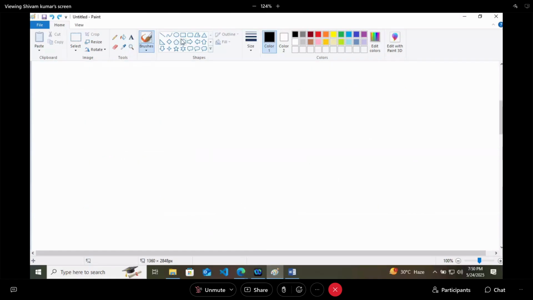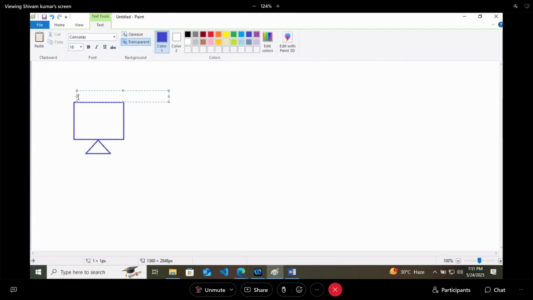Whenever we talk about web architecture, it comes in a very sorted way. Let's say this is your client. Client means customer or a user. You can call it anything. Just understand that this is a client here.